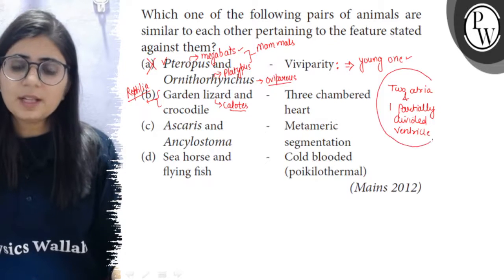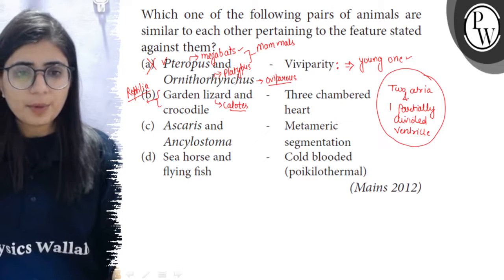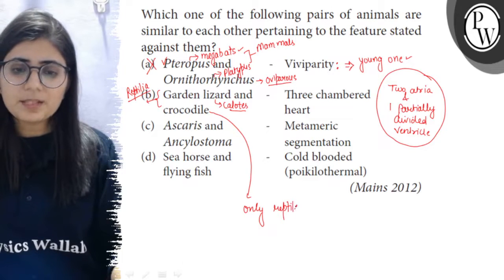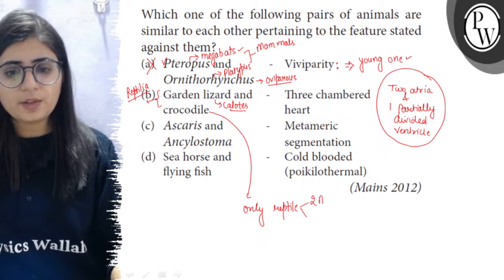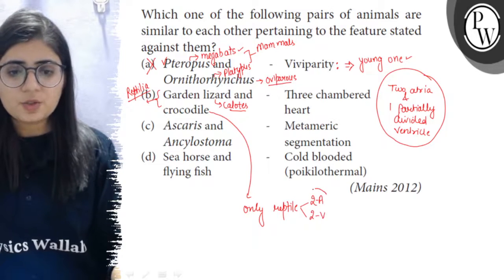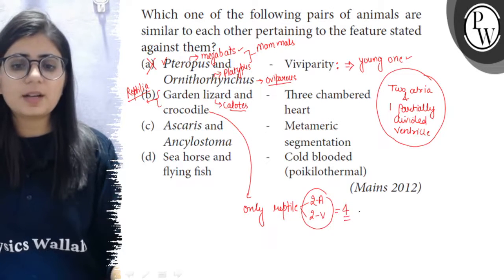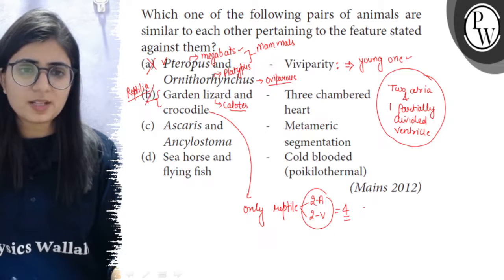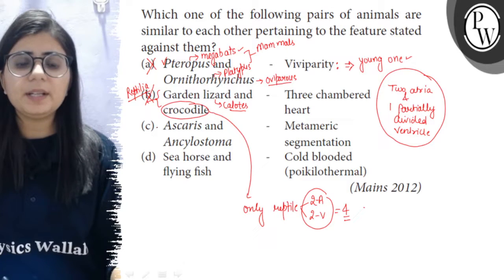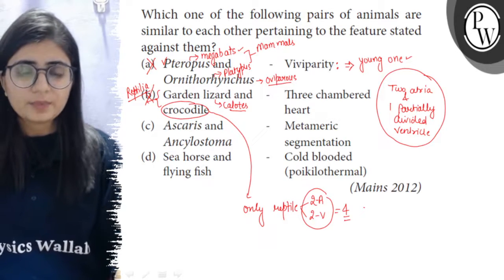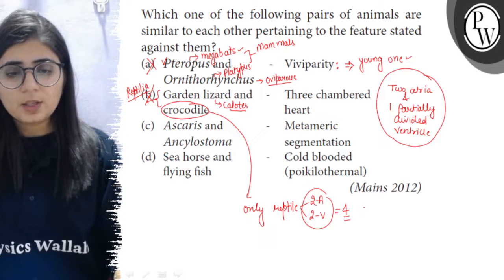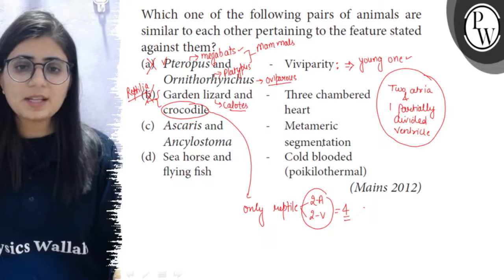So generally the reptiles have this condition, but crocodile is an exception. Crocodile is the only reptile where the septum is complete and there are two atria and two ventricle. So total four chambers are present in its heart. So here three chambers are given. So this is also discarded as the crocodile is having completely four chambered heart. Now the next option is Ascaris and Ankylostoma, and the option given here is metameric segmentation.